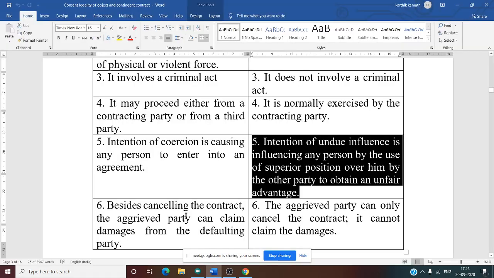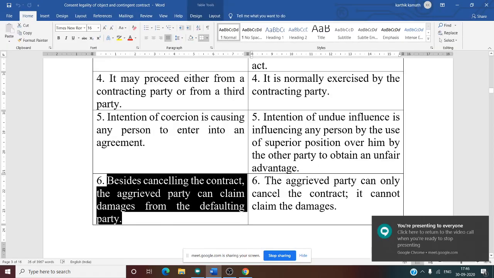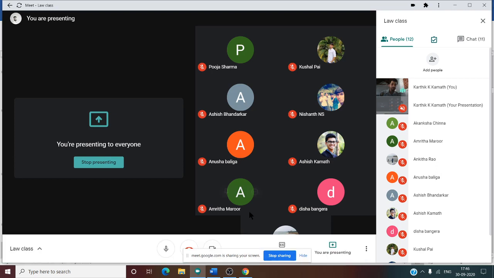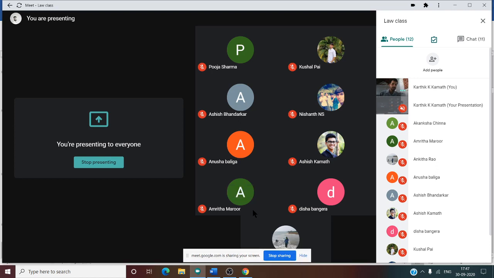Now the last difference we see: besides cancelling the contract, the aggrieved party can claim damages from the defaulting party. Yes, because suppose one person caused injury to you, you can obtain compensation from that party. Suppose I have injured you, then you can go to a court of law and obtain compensation. But in the case of undue influence, how will you say it in court? It is not possible. You will say that one particular party influenced me, and that's why I gave the consent. The court of law will not agree, because there is no proof.